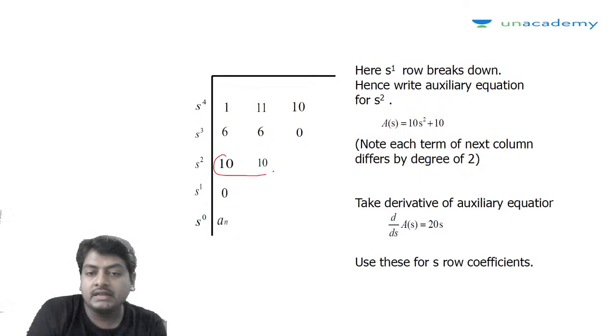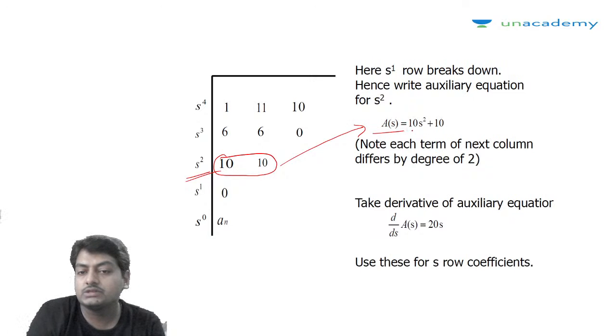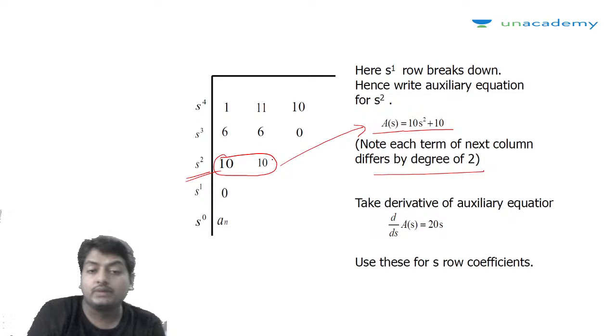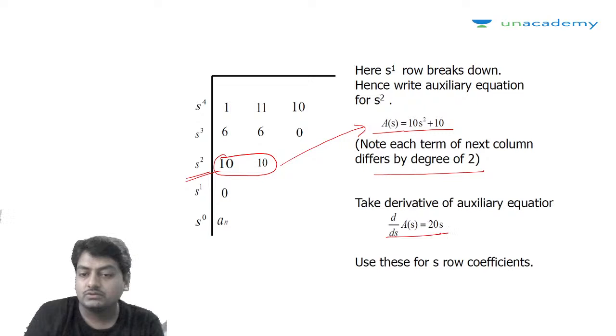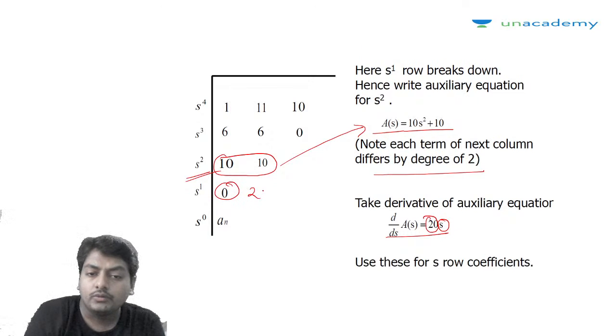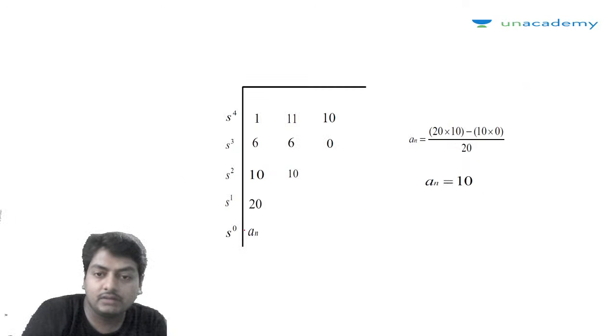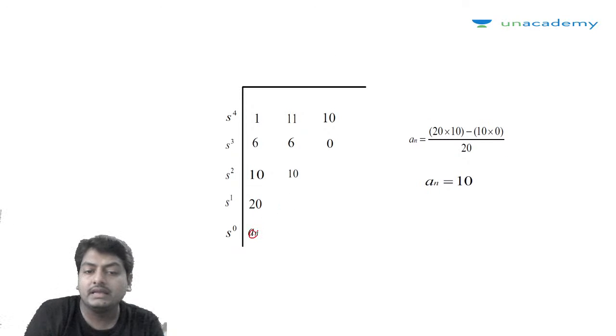So this was our auxiliary equation. It is formed like this: A(s) equals 10s squared plus 10. Each term differs by degree 2; you can see its degree is 2, and its degree is 0. Then the derivative of this is 20s, so the next coefficient, the s to the power 1 coefficient, is going to become 20. Now this row can be completed. If it is 20, then the next is going to become 10. So the row is completed.